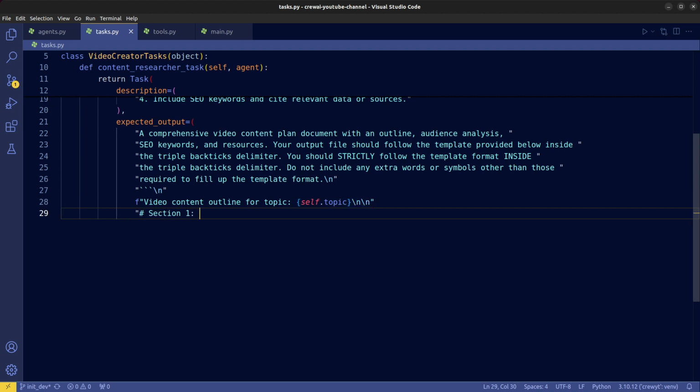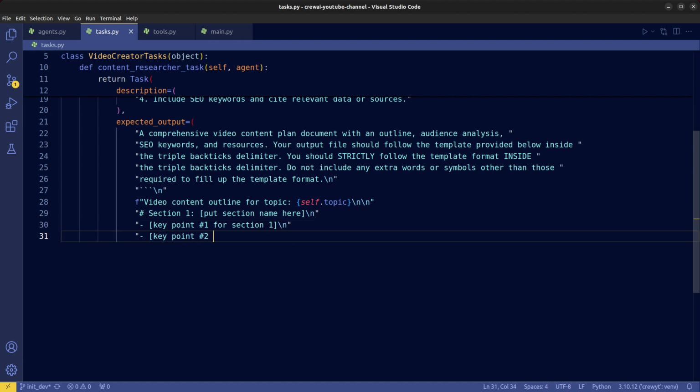For instance, here we write section 1, followed by the section name. Key point number 1 should be here, followed by point number 2, and point number 3.